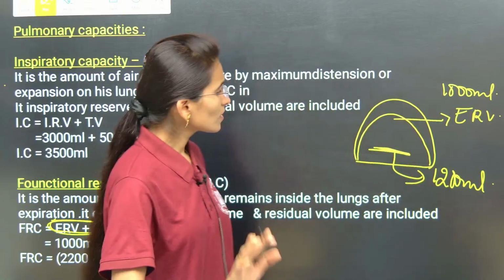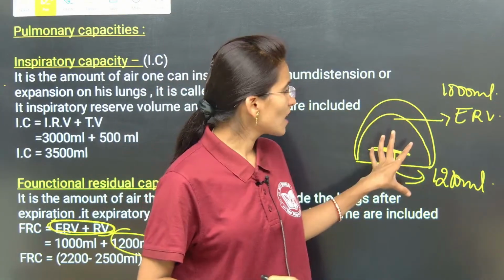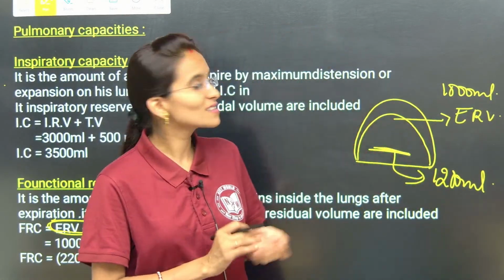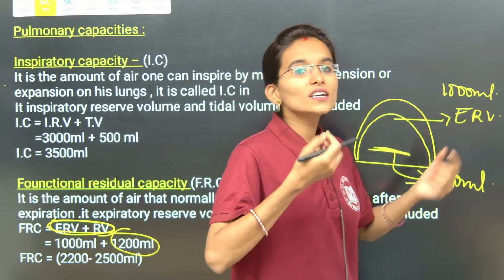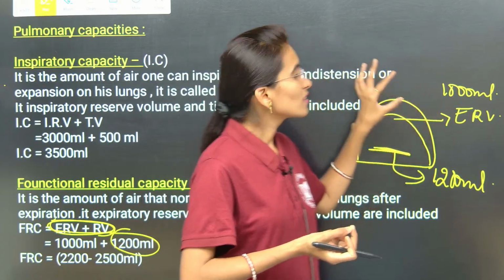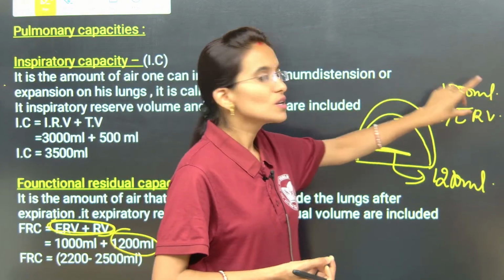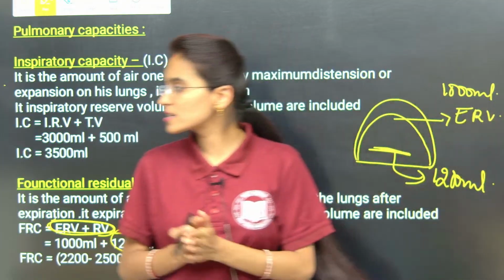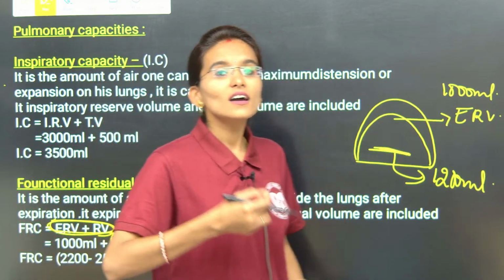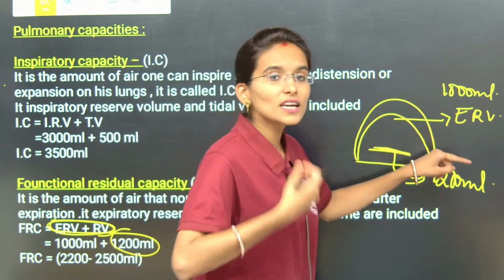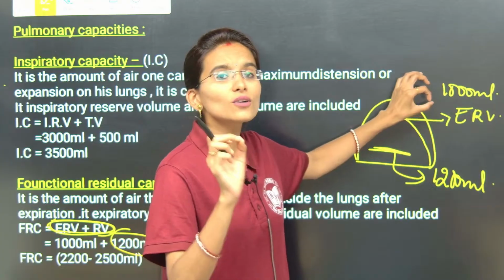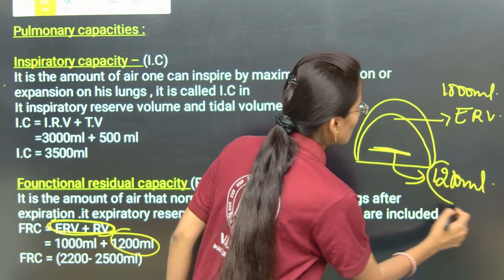Clear now, my dear students? So what is it actually? It is functional residual capacity. Functional residual capacity is the amount of air we exhale during forceful expiration, which is 1000 ml, and along with this we also need to count the residual volume.